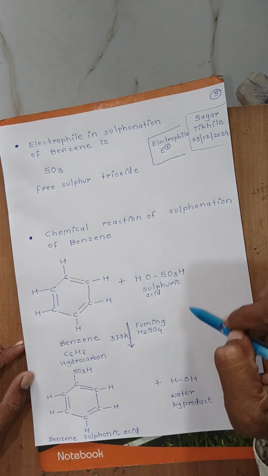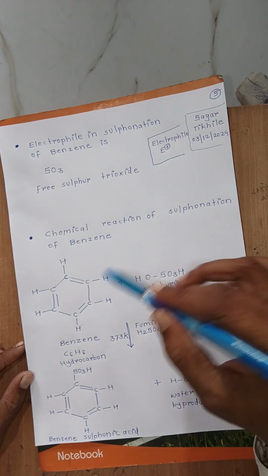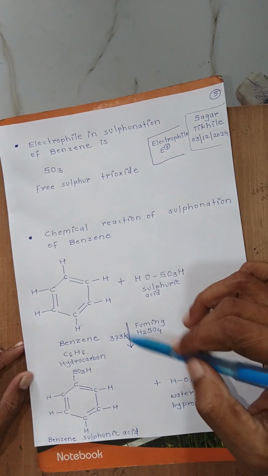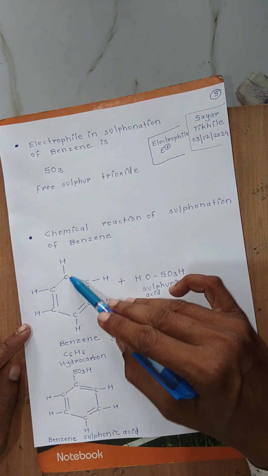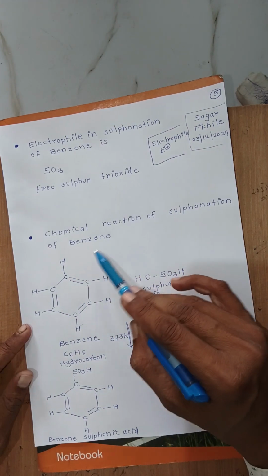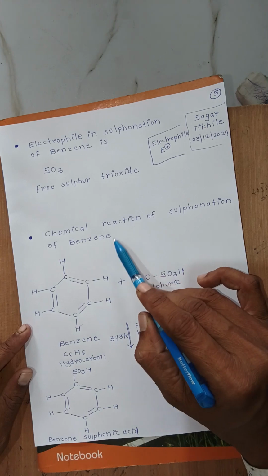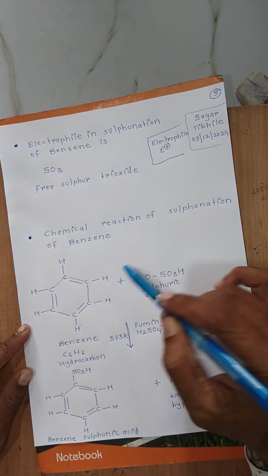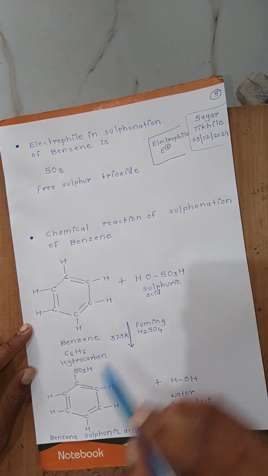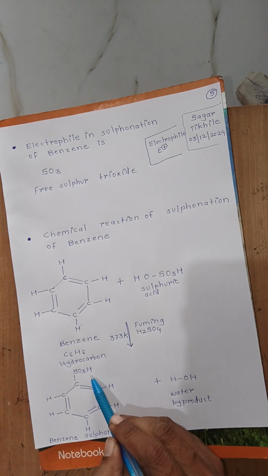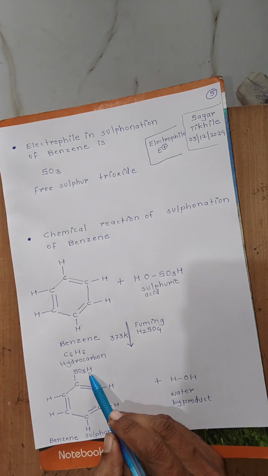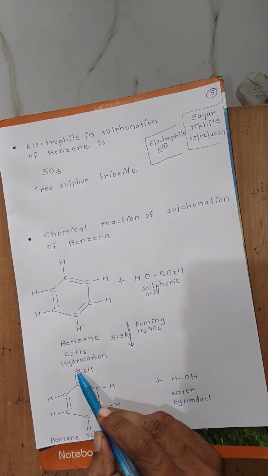How does this reaction carry out? I will discuss this reaction. How the hydrogen is removed from benzene in the form of H plus ion, and which electrophile? The SO3H electrophile. We call that electrophile the sulfonic acid group. In this electrophile, sulfur carries a positive charge.